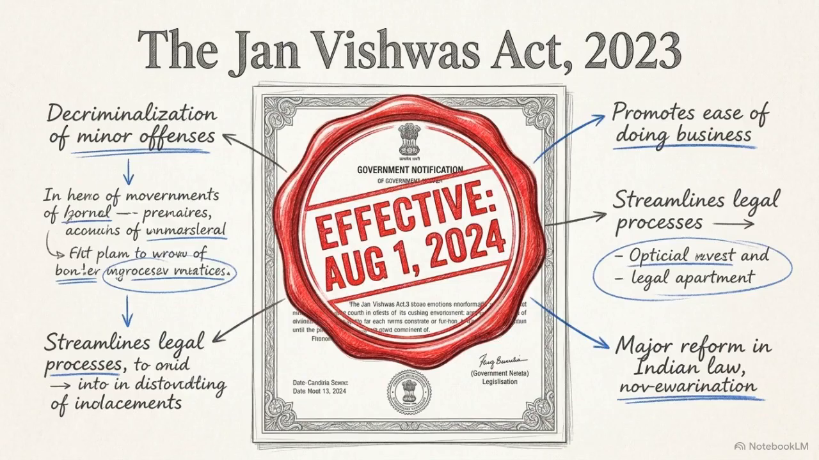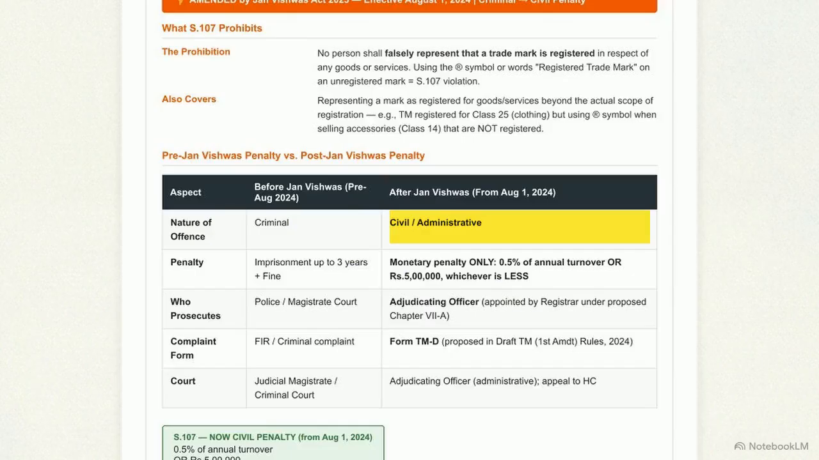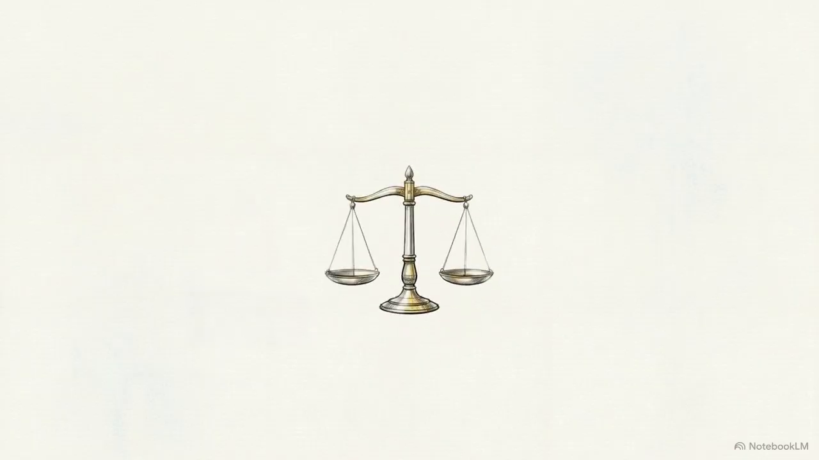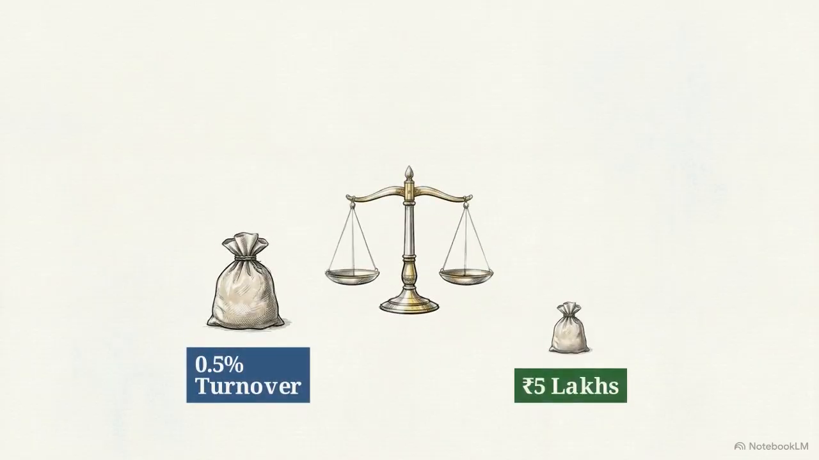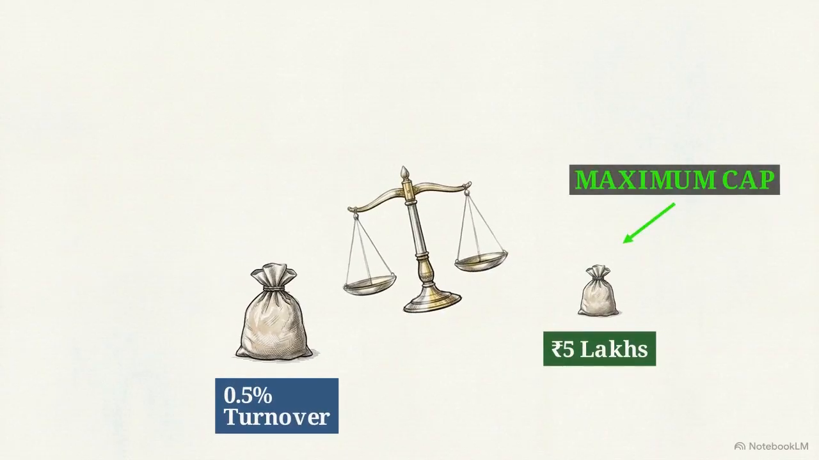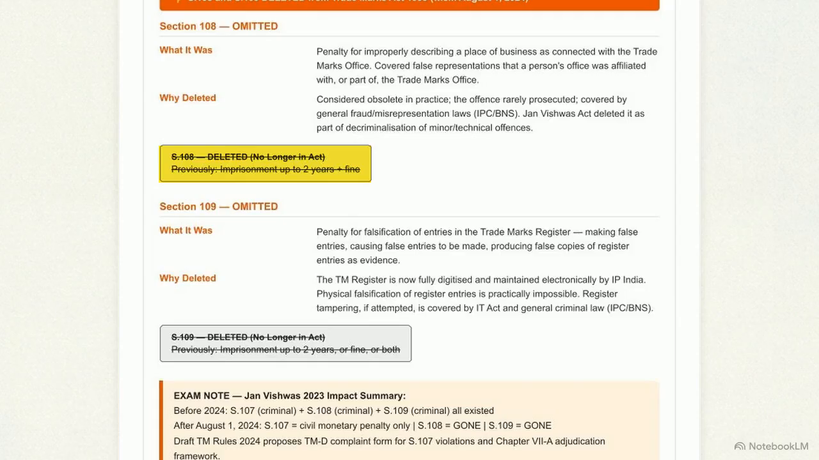The second major shift comes from the Jan Vishwas Act of 2023, which became effective on August 1, 2024. This legislation targeted minor and technical offenses for decriminalization. Under the amended Section 107, falsely representing a mark as registered no longer carries a prison sentence. It is now a civil penalty, either 0.5% of annual turnover or 5 lakh rupees, whichever is the lower amount. Furthermore, Sections 108 and 109, which previously penalized false descriptions of a place of business and registered falsification, have been entirely removed from the Act.